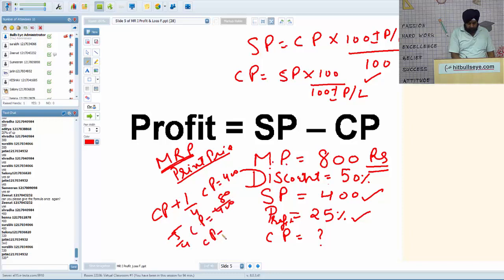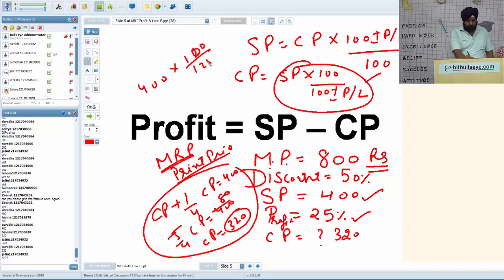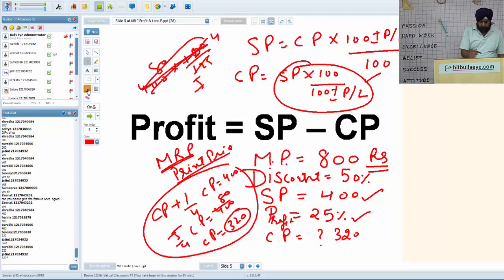So CP comes out to be 320. If you are not able to understand, then you can put it in this formula. It's 400 into 100 upon 125, which is 320, and vice versa. So I hope you have understood how to find it.